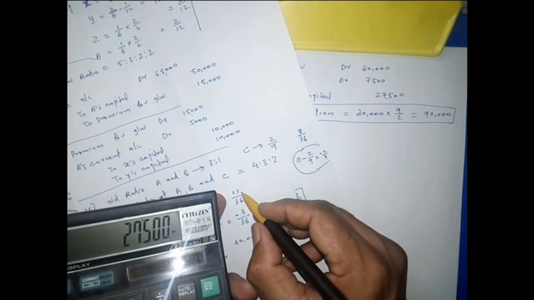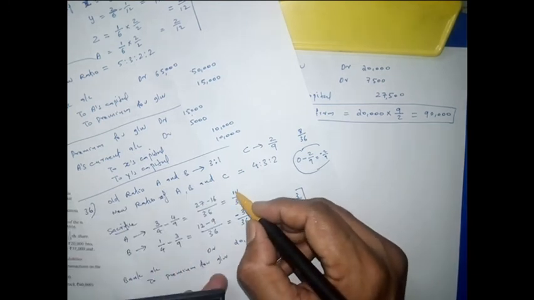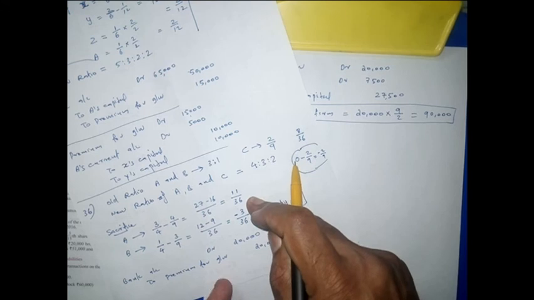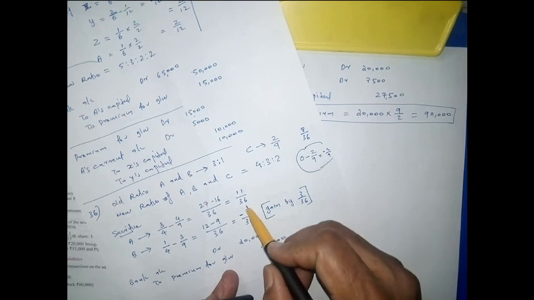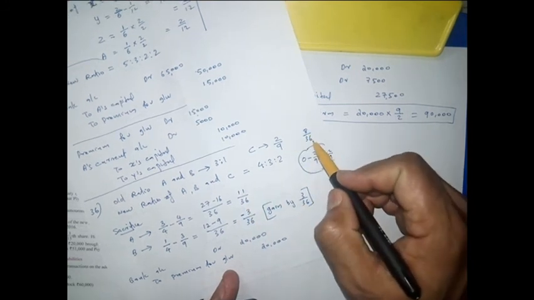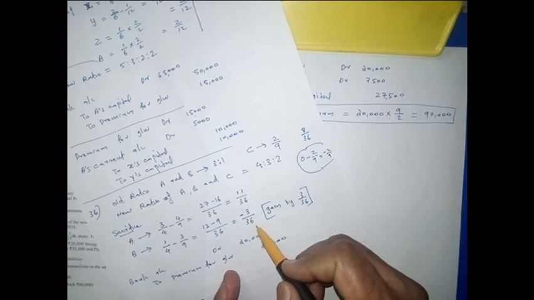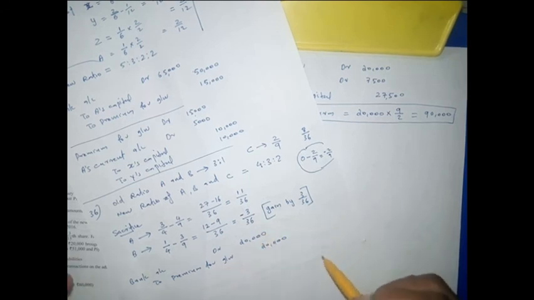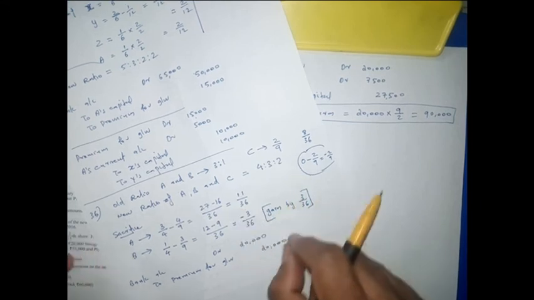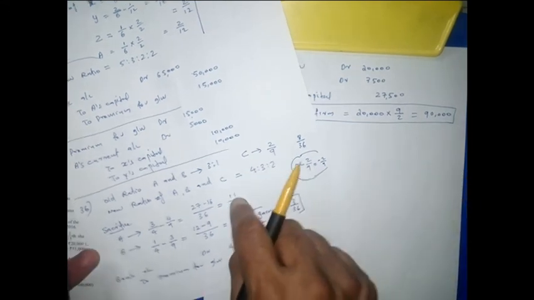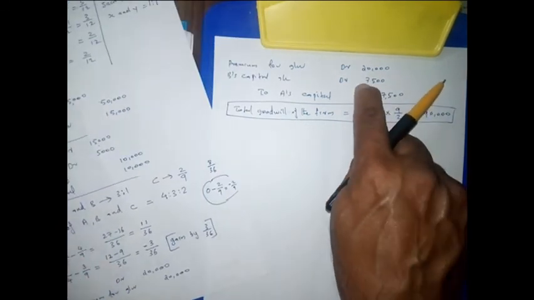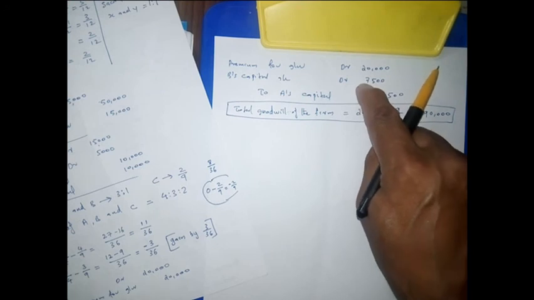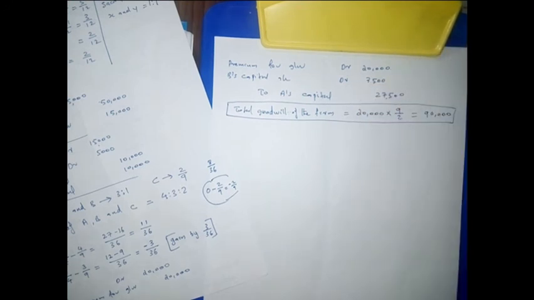So 8 plus 3 is 11. The total sacrifice made by A is 11 upon 36, and the total gain also will be 11 by 36: 8 by 36 to the new partner and 3 by 36 to partner B. That is why, the total goodwill into the sacrifice made, that much we credit to partner A, and partner B we debit with total goodwill into his gain, which is given in the question. So this is the entry in this case.